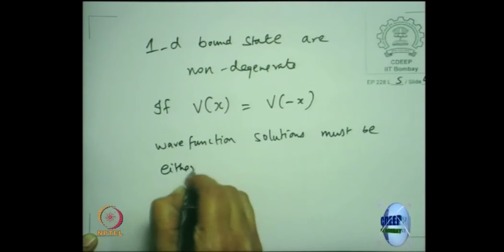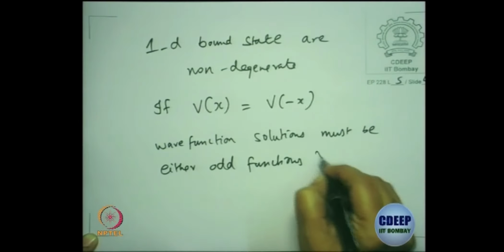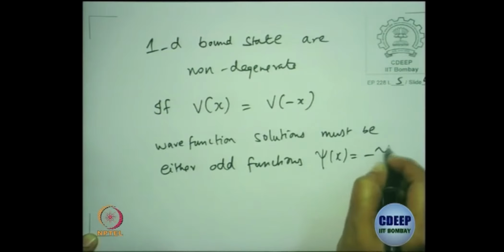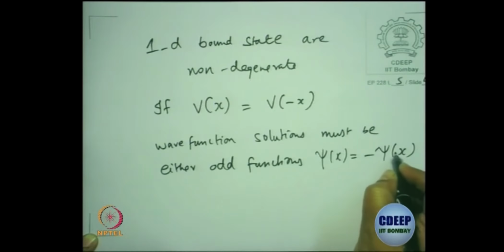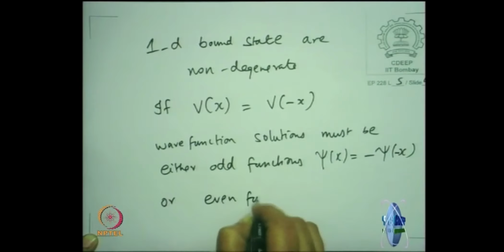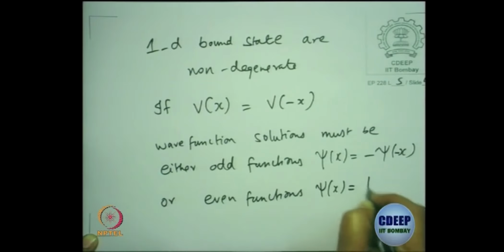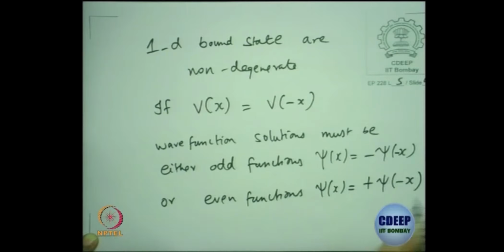either odd functions. What is the odd function? Psi of x equal to minus psi of minus x, or even functions, psi of x equal to plus psi of minus x. This is what we want to prove. Again, how do you prove this?